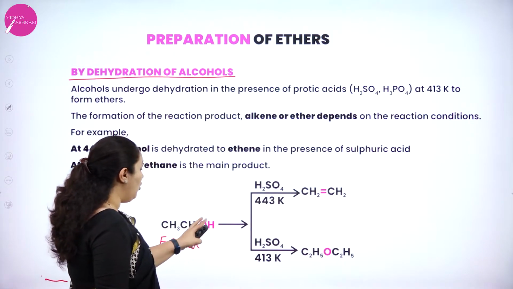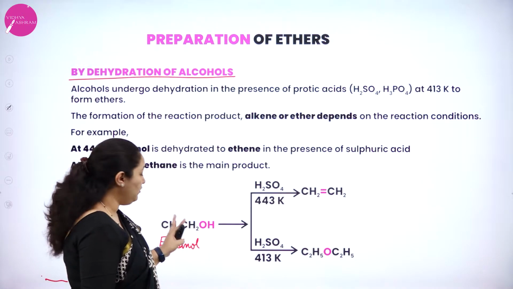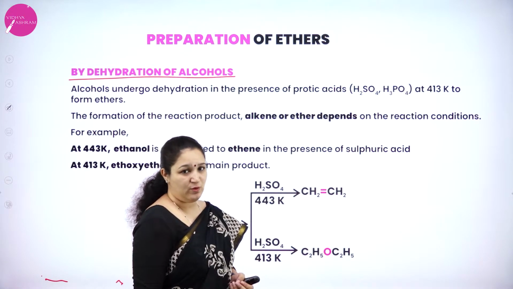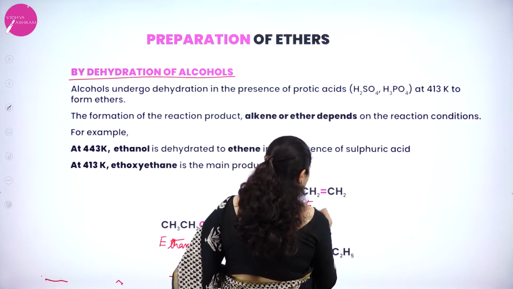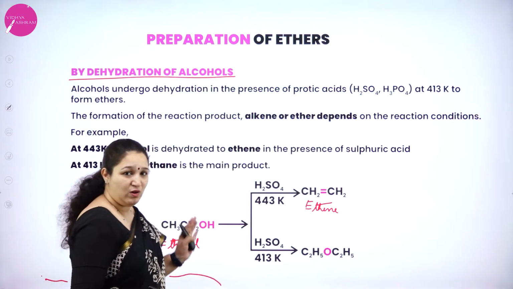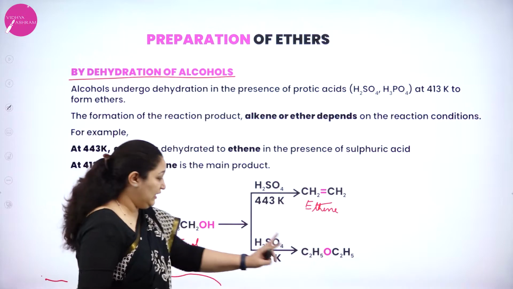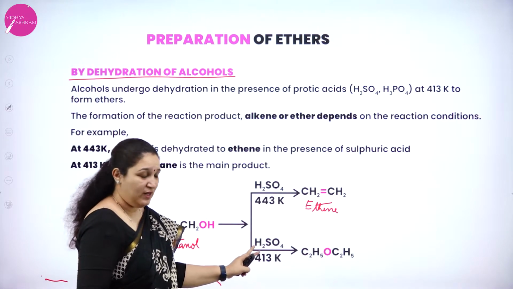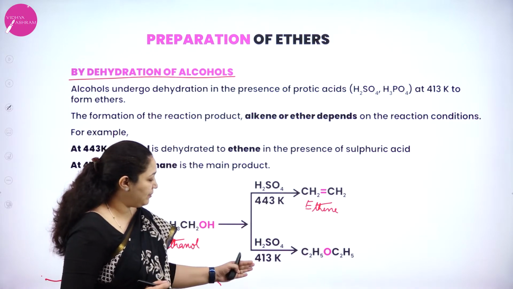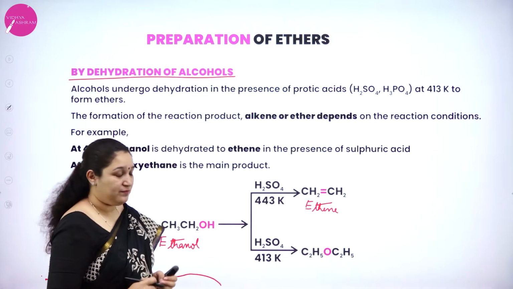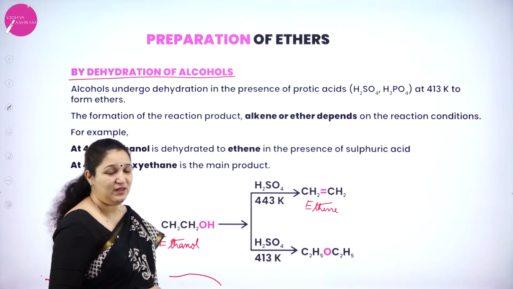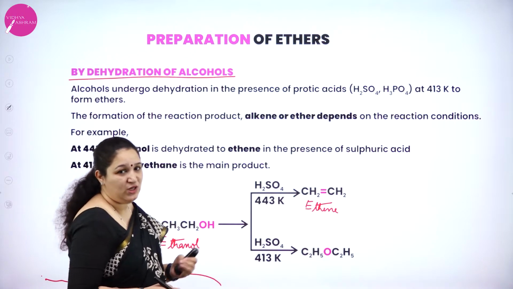The OH group from one carbon atom is removed, the hydrogen from the neighboring carbon atom is removed and a double bond is formed. So you will get ethene. Now the same alcohol, ethanol, can give ether when it is treated with sulfuric acid at 413 Kelvin. That is, at a lower temperature, it will give ether. In this reaction also, it is dehydration only which is happening. The mechanism is different, which we shall learn.